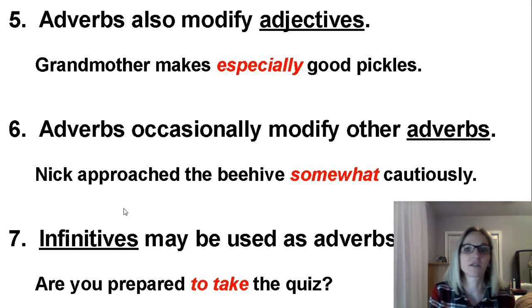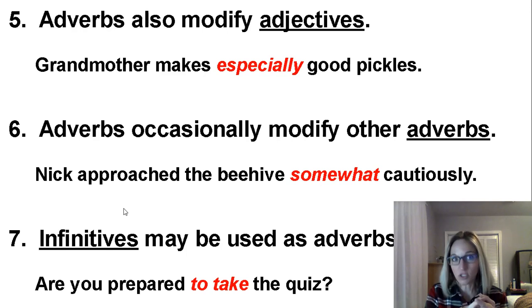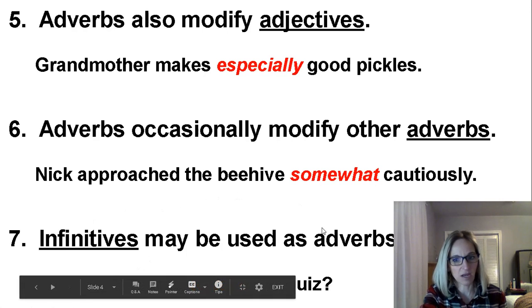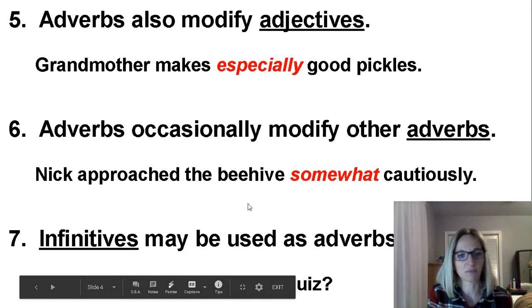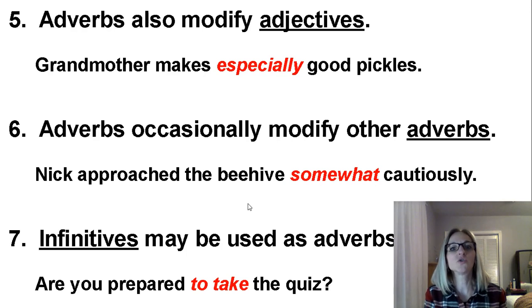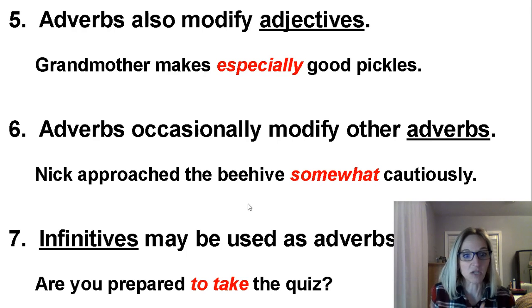Remember when we've talked about infinitives, I've told you before that infinitives are the one type of verbal that can do three jobs. It can be an adjective, it can be a noun, or it can be an adverb. Okay, so I gave you an example here. Are you prepared? Sorry about that, it just covered up my example sentence. Are you prepared to take the quiz? To take is describing are prepared. So therefore it makes this infinitive an adverb. It's being used to describe the verb, so it's called an adverb.